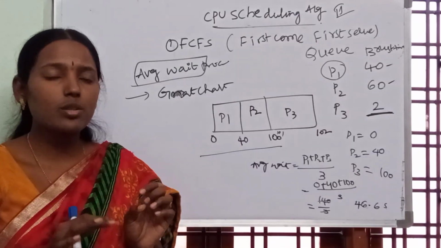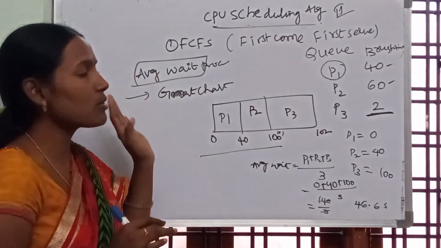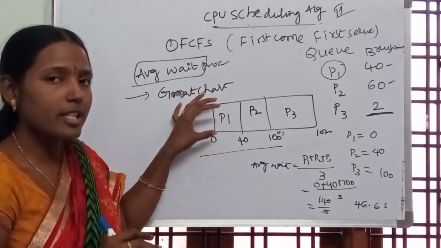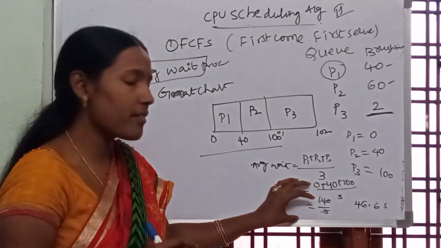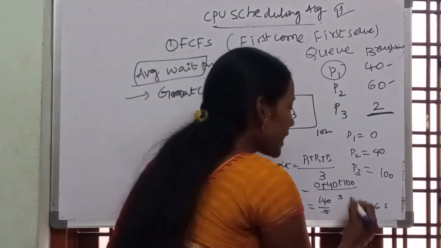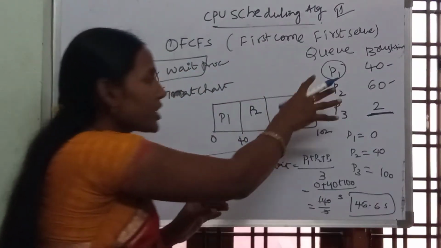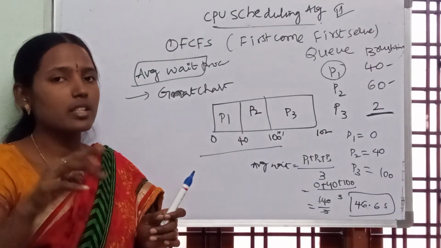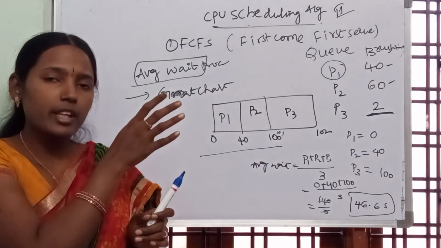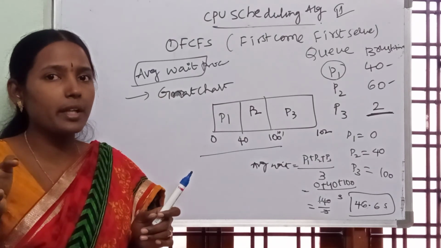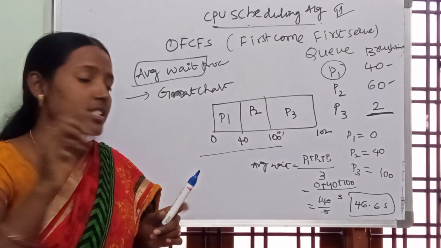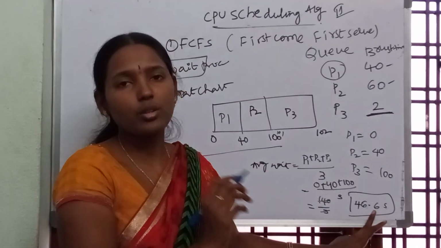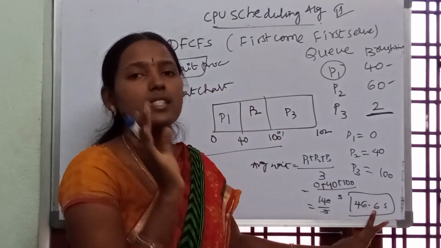Clear? So this we call the first come first serve scheduling algorithm. This we call a Gantt chart. Based on the Gantt chart, we calculate the average waiting time of the 3 processes with FCFS, and the next shortest job first, next priority. So we calculate for the 3 processes under the scheduling algorithms. Then whichever has the lower time, that we apply to the CPU so that the CPU will perform the task more efficiently.